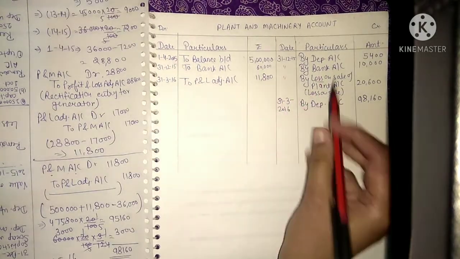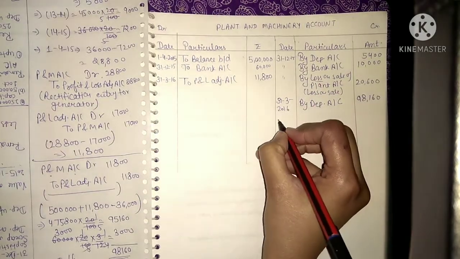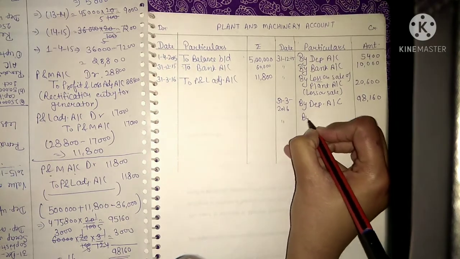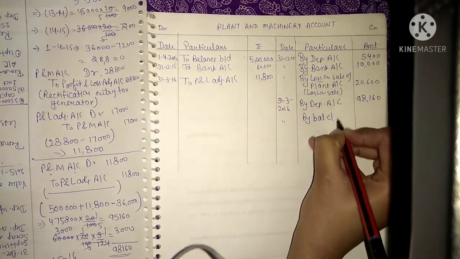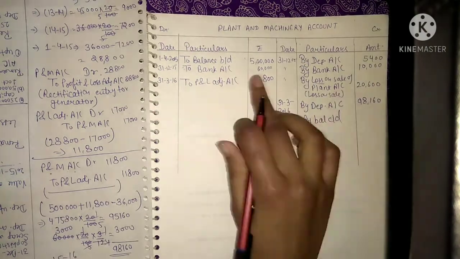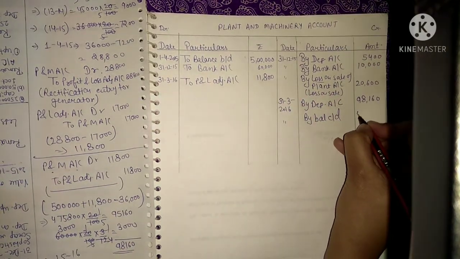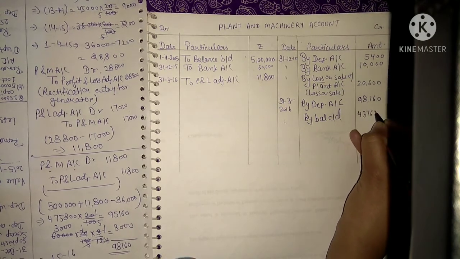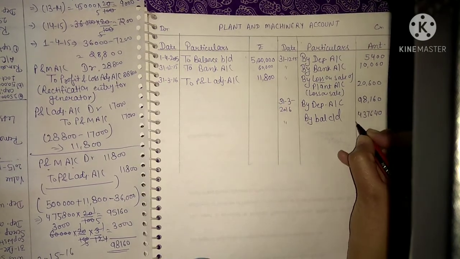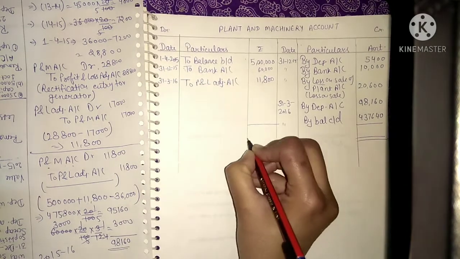So all the amounts have been entered. Now we will find out the balance c/d in our plant and machinery account. By balance c/d, you will find the balance of both the sides, and that will become 4,37,640, or the total of both the sides.